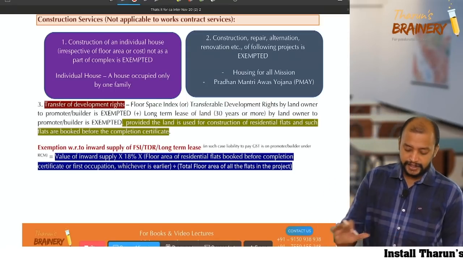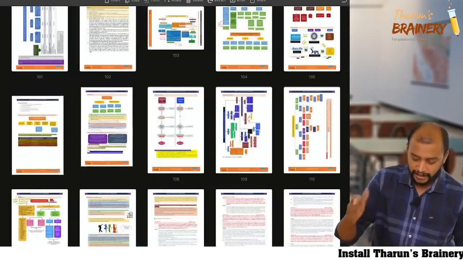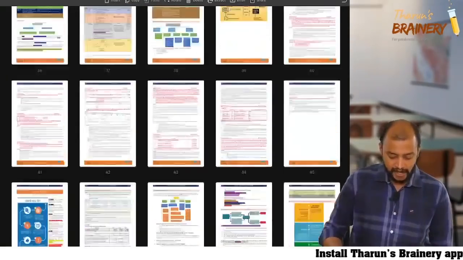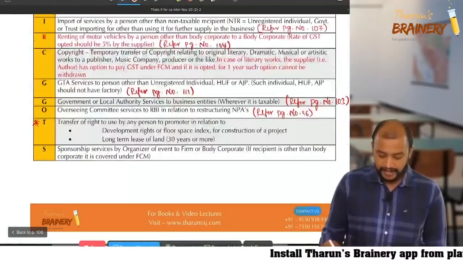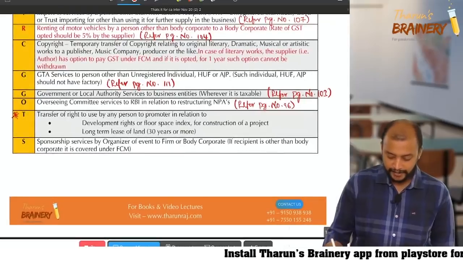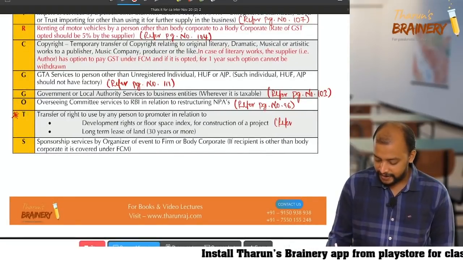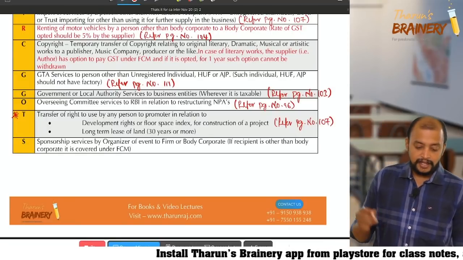Okay, so this way we need to calculate the exemption. So page number 107, you refer there, because we have an exemption in this context, that's why. So this TDR FSI long term lease, refer page number 107. Next.